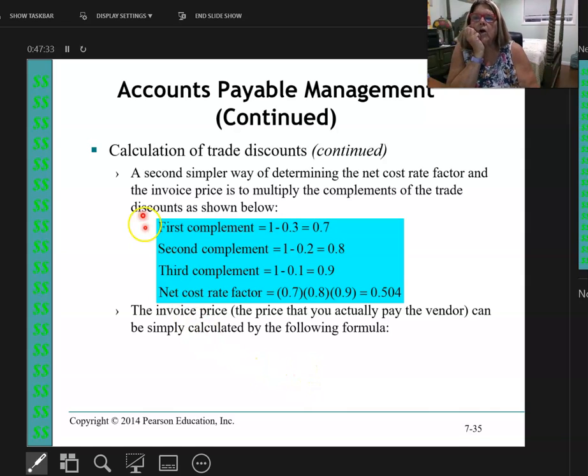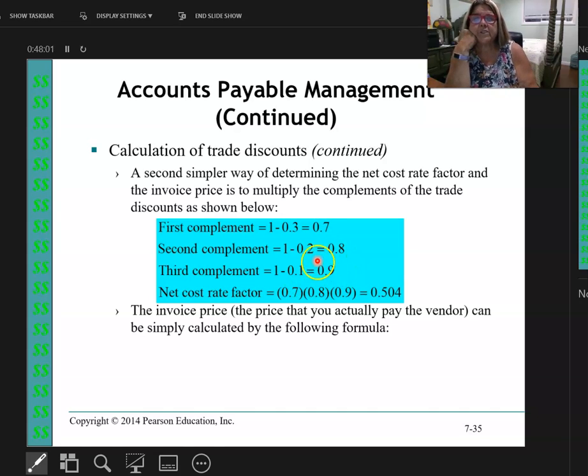This is a simple way to do multiple trade discounts. Remember, I had 30%, 20%, and 10%. So I'm going to find the complement of each one. So 30%, the complement is 70%. I'm looking for two numbers that equal 100%. 20%, the complement is 80 or 0.80, and 10% is 90.